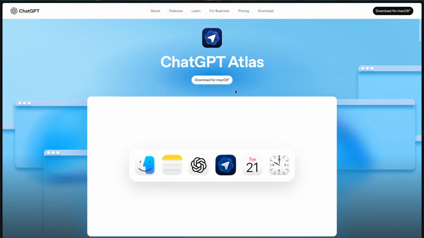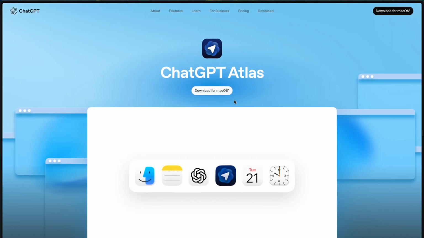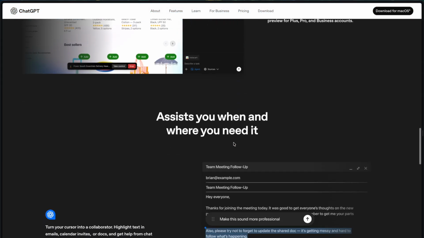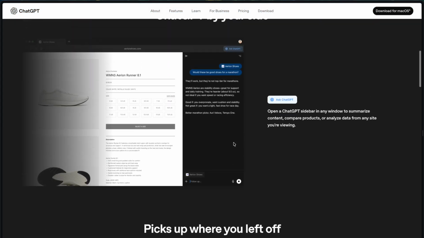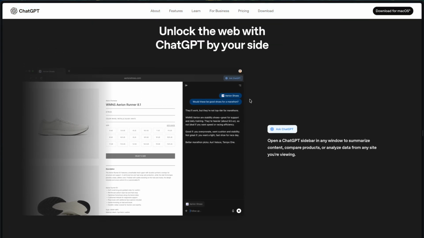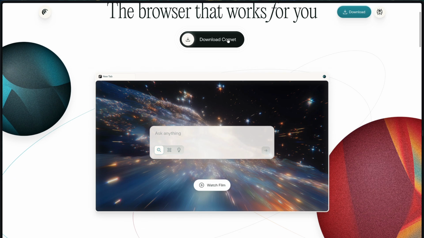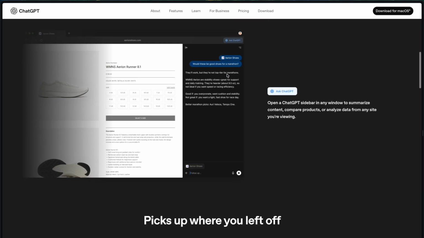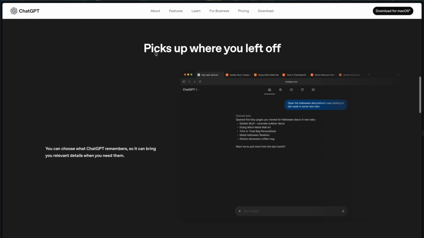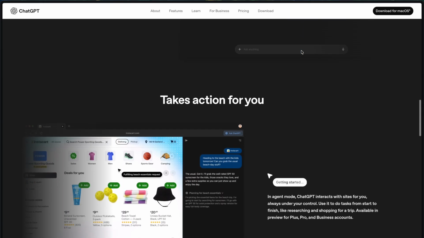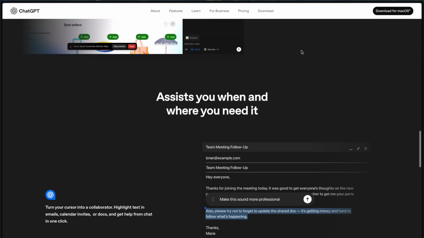Yesterday, ChatGPT released their ChatGPT Atlas. It is currently for Mac only, but it will soon be released for Windows and Linux as well. If you see their page, it's showing the same things, like unlock the web with ChatGPT on your site. If you have seen or used Comet, it's basically the same thing, but with the ChatGPT touch. It has some memory features as well, which is a good thing, which we'll take a look into.